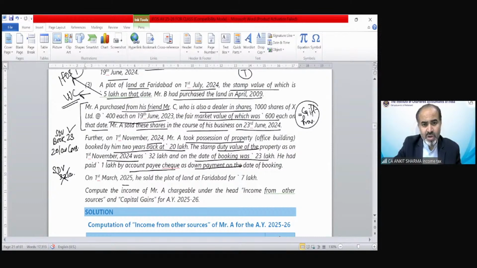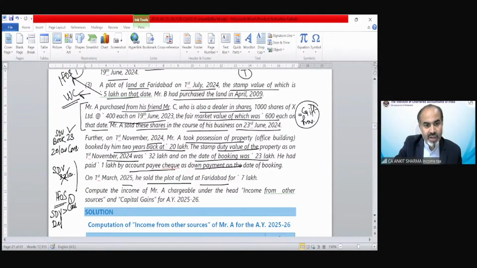On 1st March 2025, he sold the plot of land at Faridabad for 7 lakh rupees. That was the one he received at 5 lakh rupees. Before that, we have to find out income from other sources in this case, because it's an immovable property and we have received it under consideration. So SDV exceeding the consideration, first condition fulfilled.